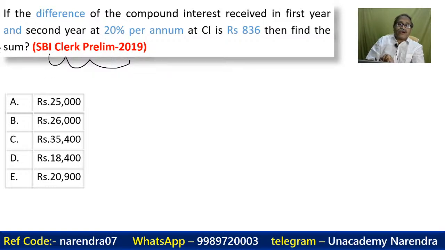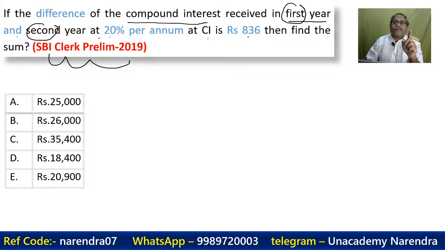Can you see how easy questions we get sometimes? So look at this one. The difference between the compound interest received in the first year and in the second year at 20% per annum is 836. So what happens in the first year, what happens in the second year?